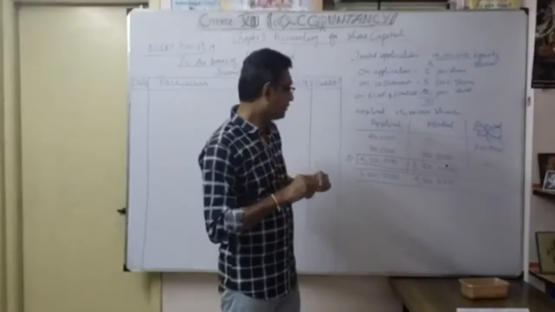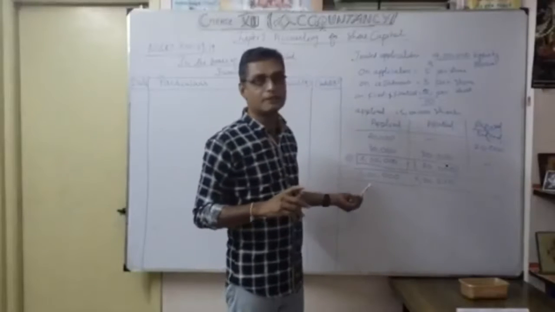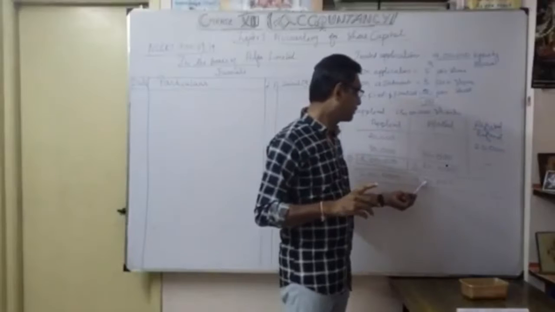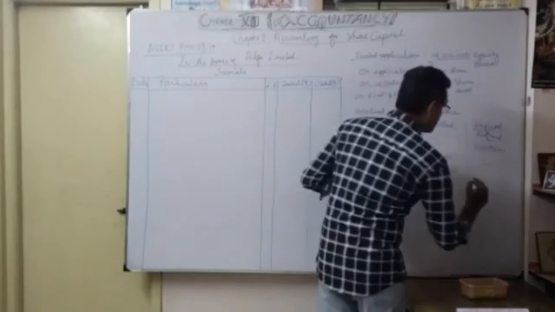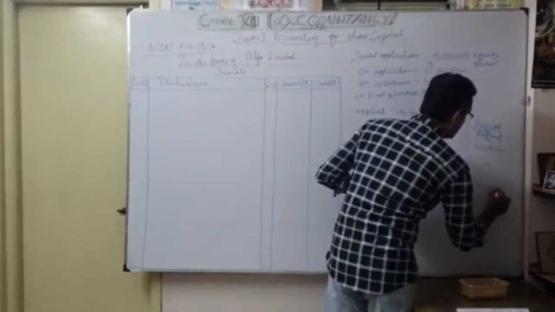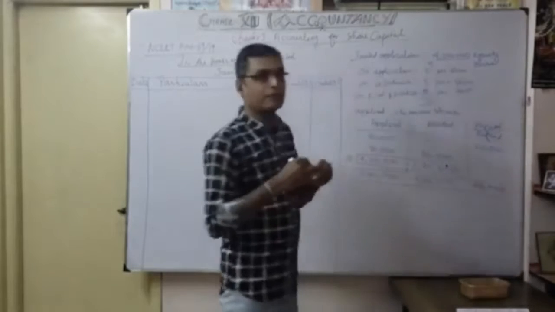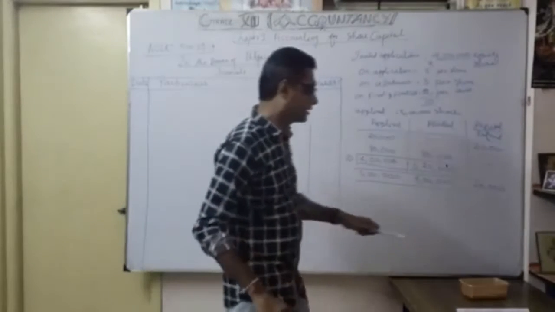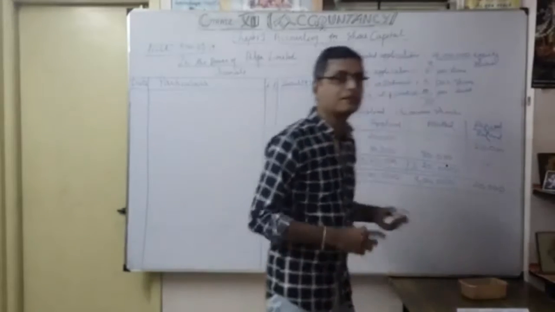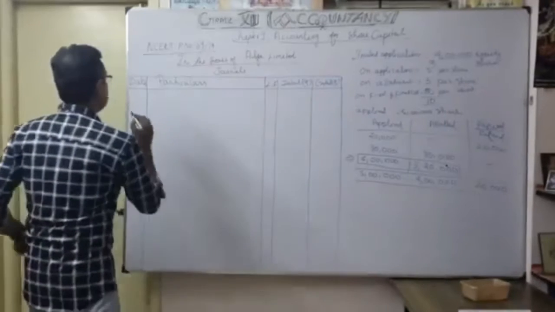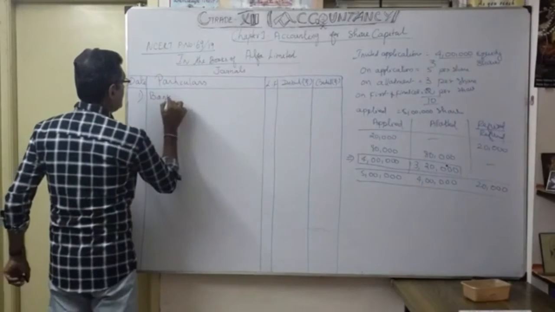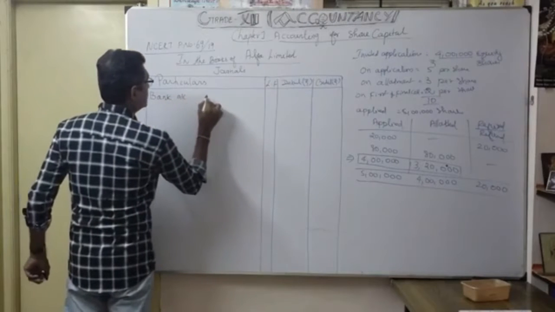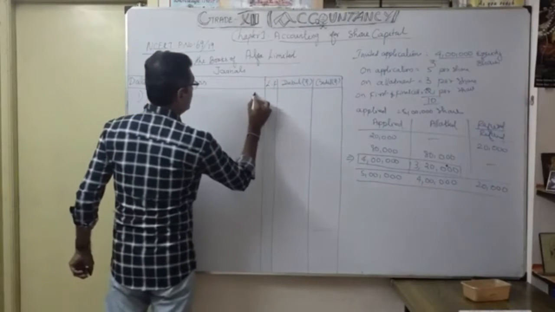See now, whatever applied, 5 lakhs, we have done it. Whatever allotted, 4 lakh, we have done it. So refund whatever 20,000, this is 20,000, we are going to do. So remaining excess application money, how are we going to make the journal entry? Now what is the first entry? As you know very well, the first entry is bank account debit.